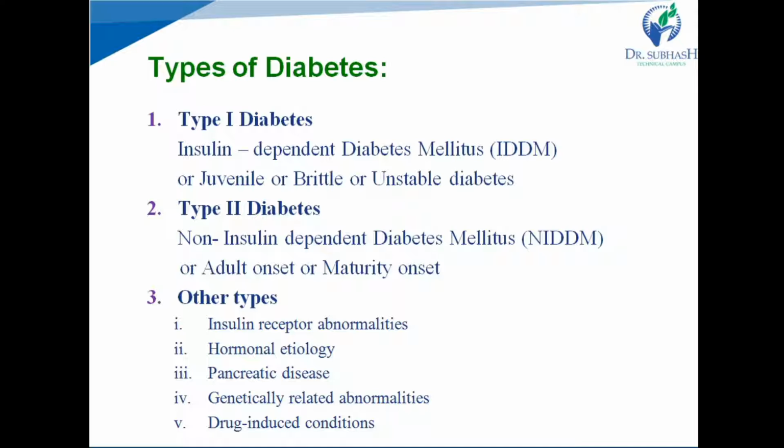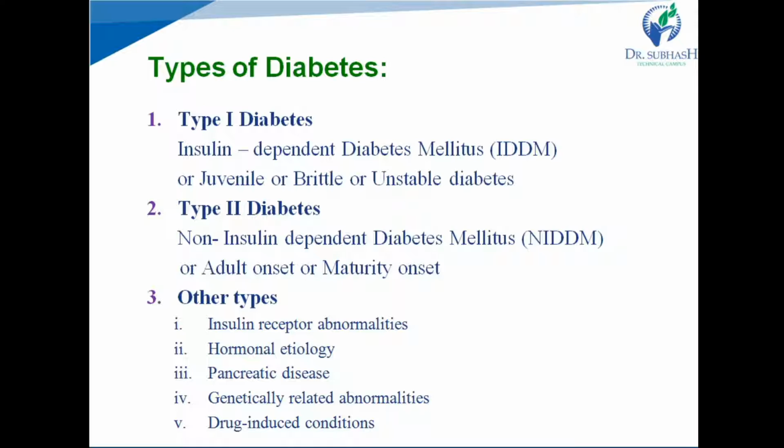Means insulin is released in sufficient amount, but our body cannot get its action. That's why it is known as non-insulin dependent diabetes mellitus. I am repeating, in type 1 diabetes secretion of insulin is reduced, and in type 2 diabetes insulin is secreted in sufficient amount, but its actions are not sufficient.